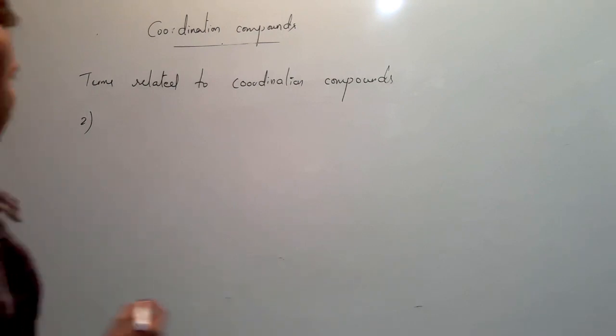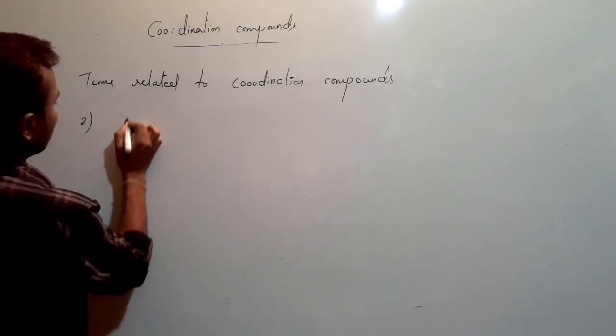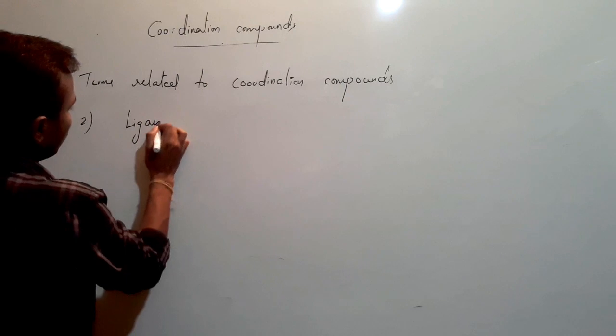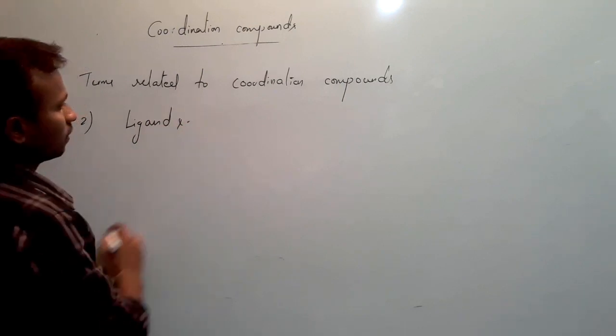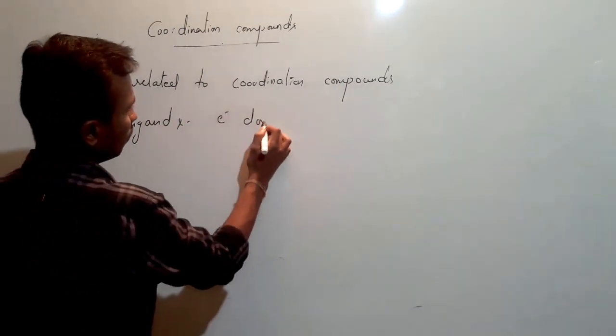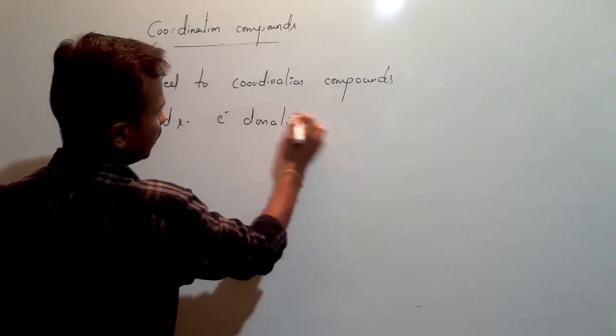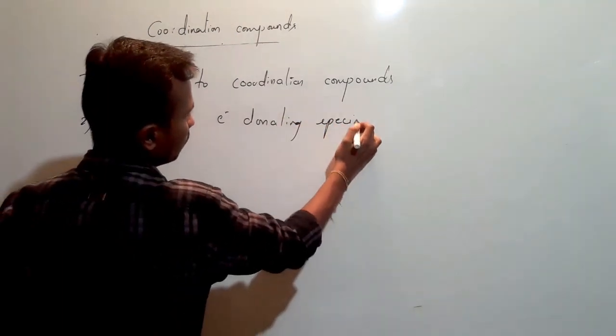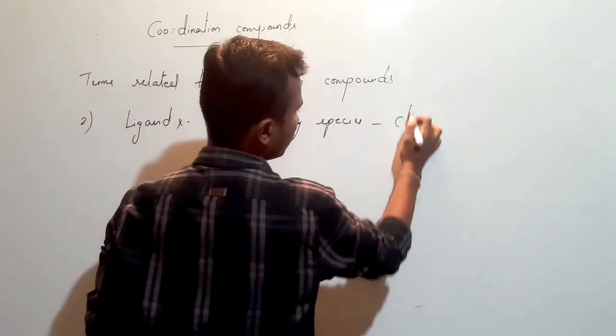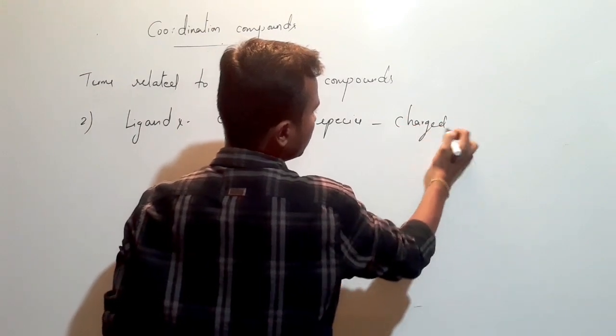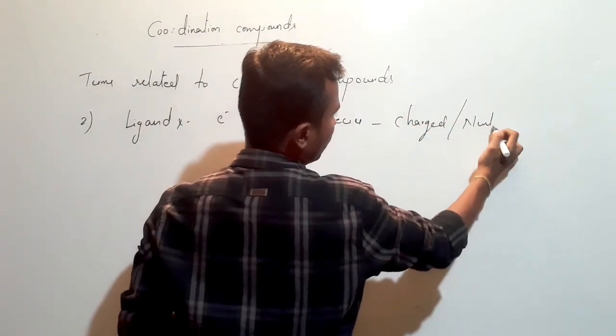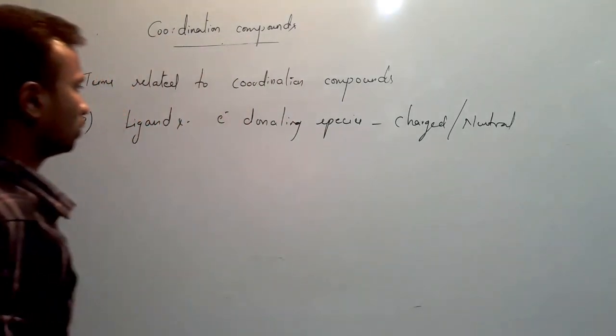In ligands we have different types. Ligands are generally electron donating species which may be charged or neutral. You are familiar with this now.